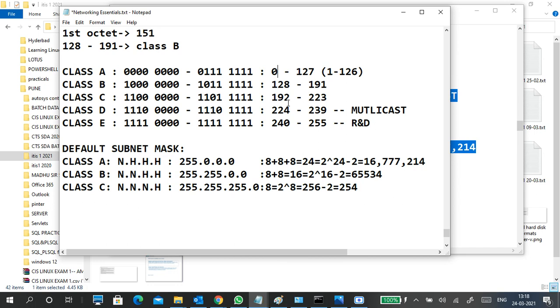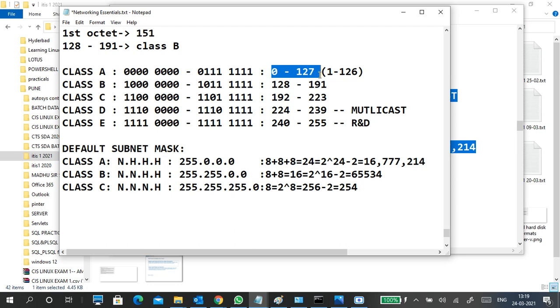Just try to tell them the answer and explain why it is mentioned like this. Don't argue with anybody, don't try to fool them, and don't try to show that you are correct by opening your notes and saying, sir, my notes say this, my sir told me like that, my sir knows better than you. Don't say that. There is a reason behind why it is mentioned like this.